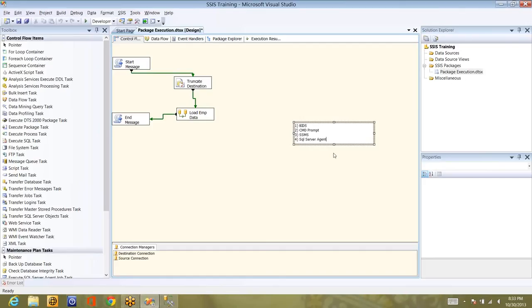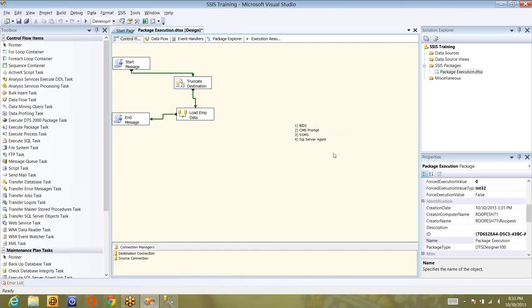And there may be many third-party tools which we can use for executing the same packages. And even from .NET, if you write the code, I think you can call the package. But ultimately, at the end, it will come and fall into any one of these. So now let's discuss one by one where and how you can execute a package.